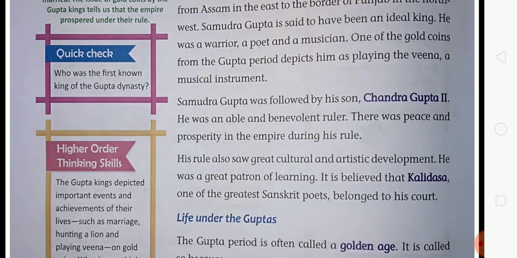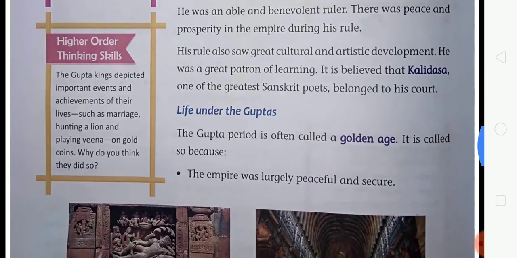Kalidas, who was the greatest Sanskrit poet, belonged to the court of Gupta. So now look at life under the Guptas.